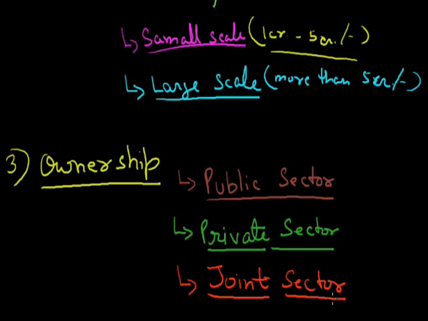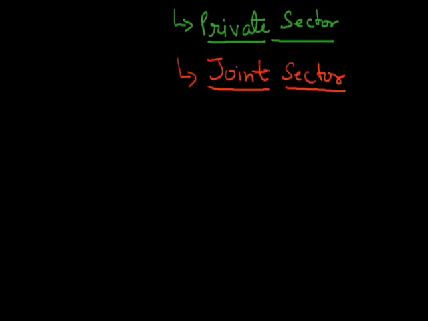The best example of this type of industry is Maruti Suzuki Industries. Here Maruti is an Indian government company and Suzuki is a Japanese company which provides technology to Maruti. So this industry is run with the help of both the private and the public sector industries.